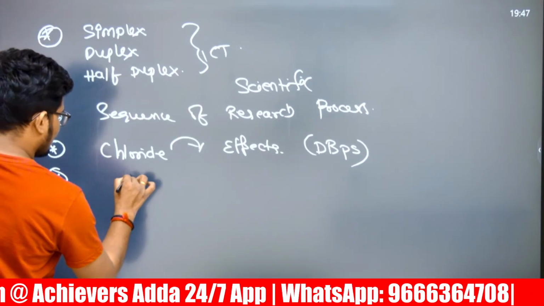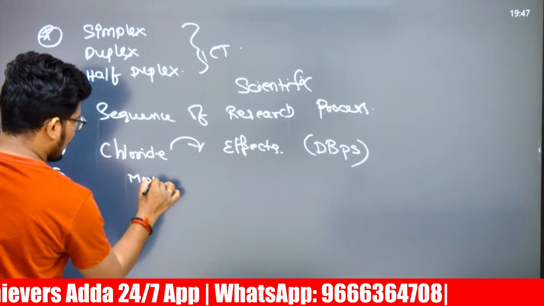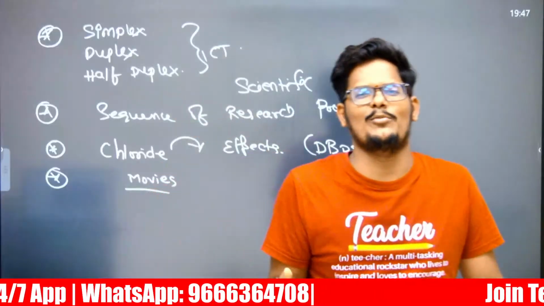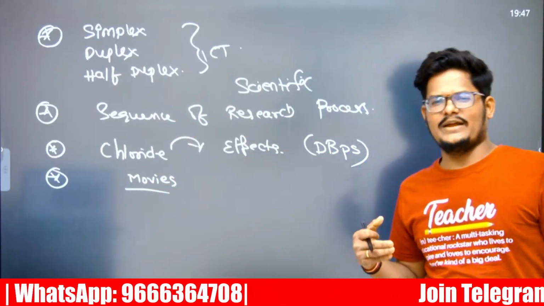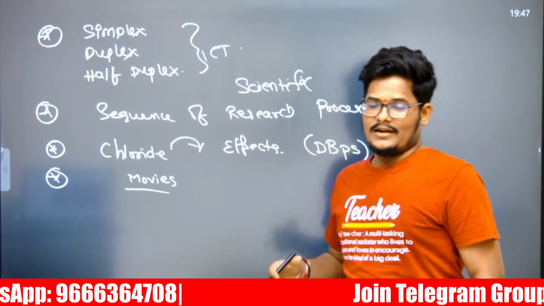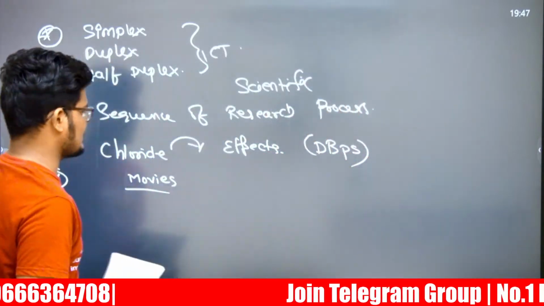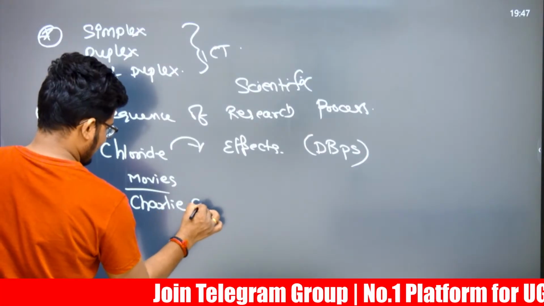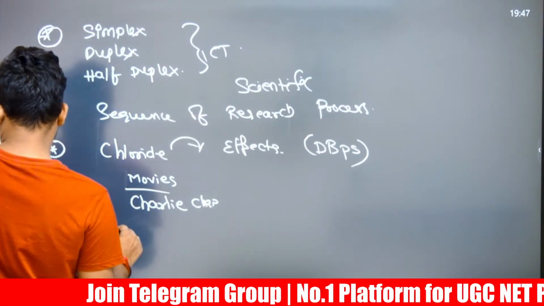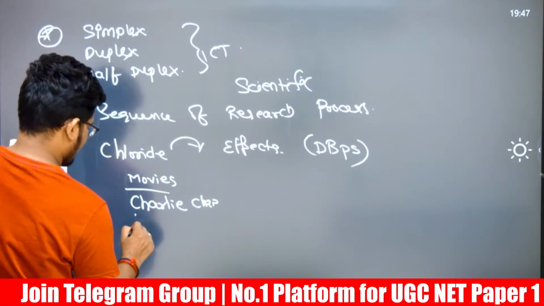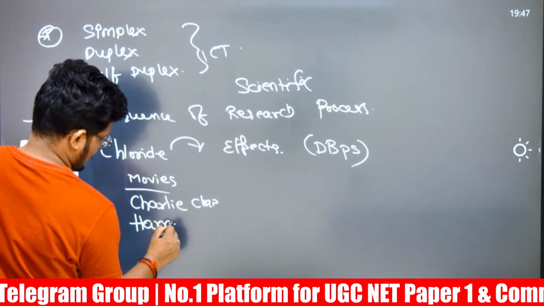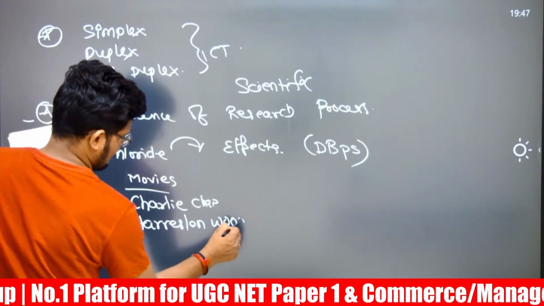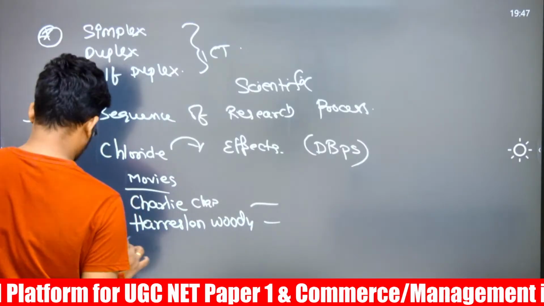Movies related. Movies, match the following. Now in the morning actually Tollywood movies were asked: Pushpa, Triple R, Bahubali, as well as Maine Pyar Kiya, one Hindi movie. Now it is Hollywood movies. Charlie Chaplin. Like there is a Charlie Chaplin movie, and also Harrison Woody. Harrison Woody is one more. Maybe their related movies have been asked.